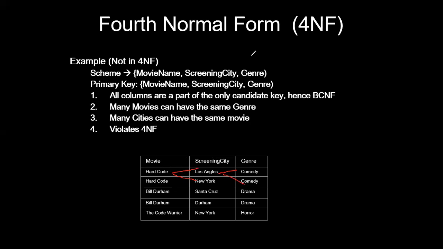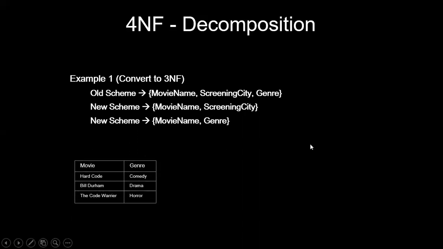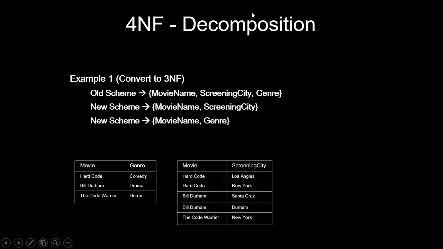It is nothing but a multi-valued attribute. If you have a table like this, repeated data is there, so I can avoid it by following the rule of the fourth normal form. Whatever city values are repeated, I'm supposed to place in a separate table. This repetition can be avoided by placing movie and genre separately, and movie and screening city separately.